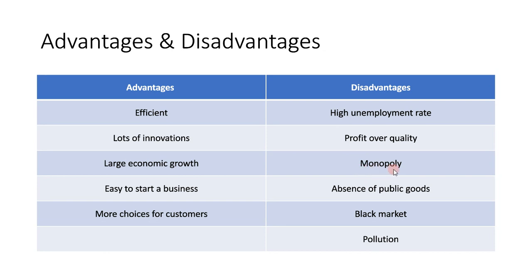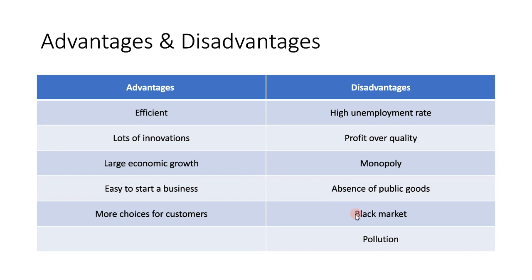Okay, monopoly. Yes, of course, there are private businesses, and there are large ones like Apple and Samsung. They take over the small tech companies that are trying to start up, because no one's going to know about these small tech companies. So essentially, monopolizing. Then there's the absence of public goods, because people care for themselves only. They only care about profit. There's not going to be free education or free healthcare or something like that.